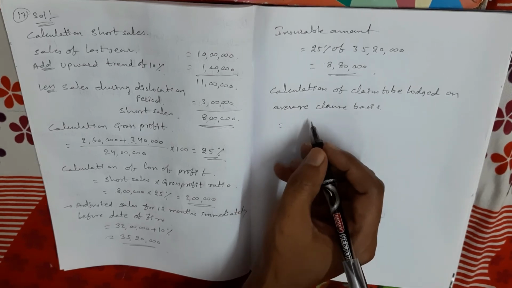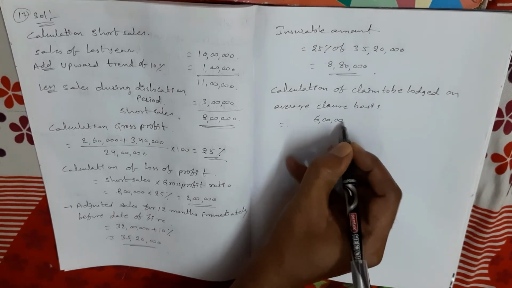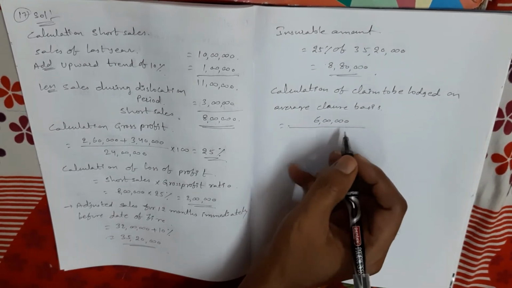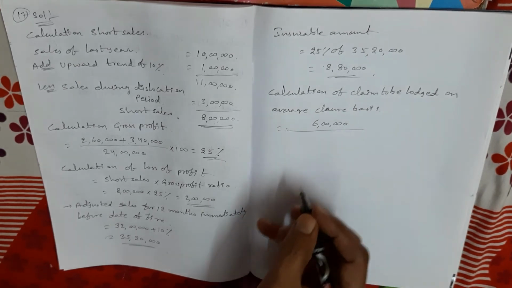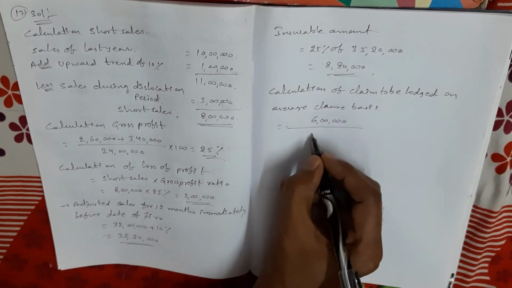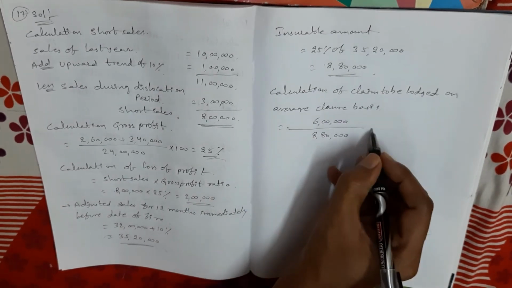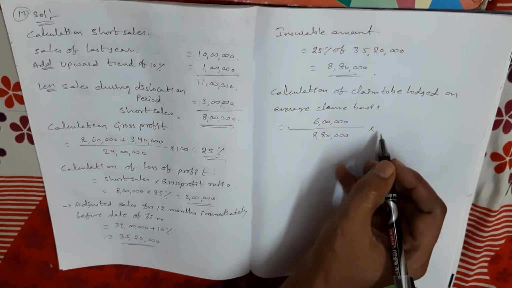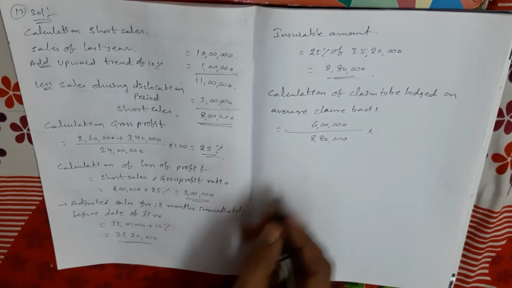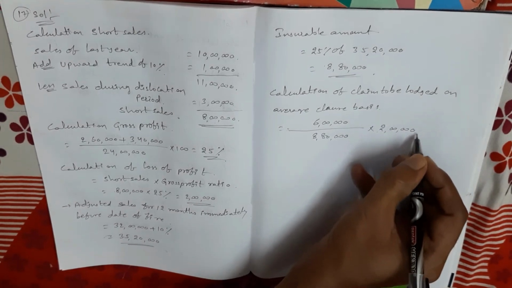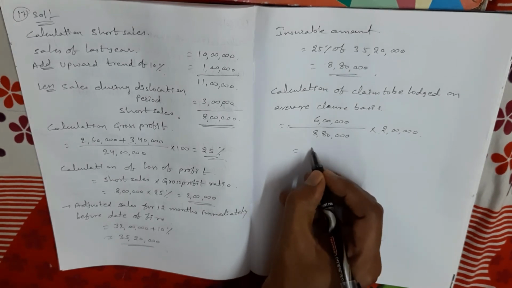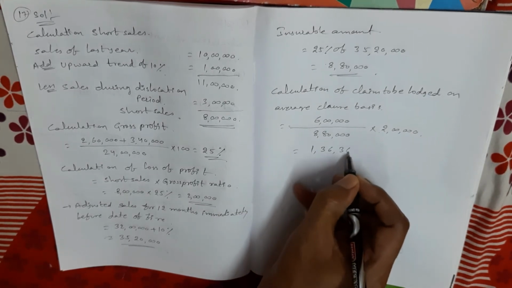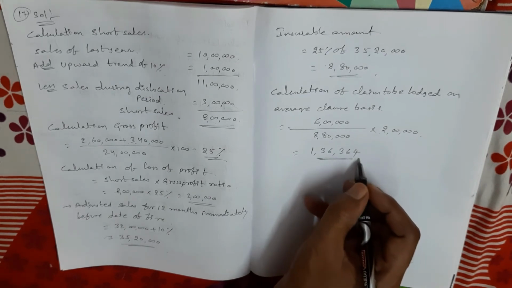So in this problem, what is the policy amount? The second point, 6 lakhs rupees. 6 lakhs divided by loss of profit on the preceding 12 month sales, that is 8 lakhs 80,000, into gross claim. What is the gross claim amount? 2 lakhs. Gross claim means loss of profit. So by simplifying this, I'm getting 1,36,364 rupees. So this is the insurance claim amount.